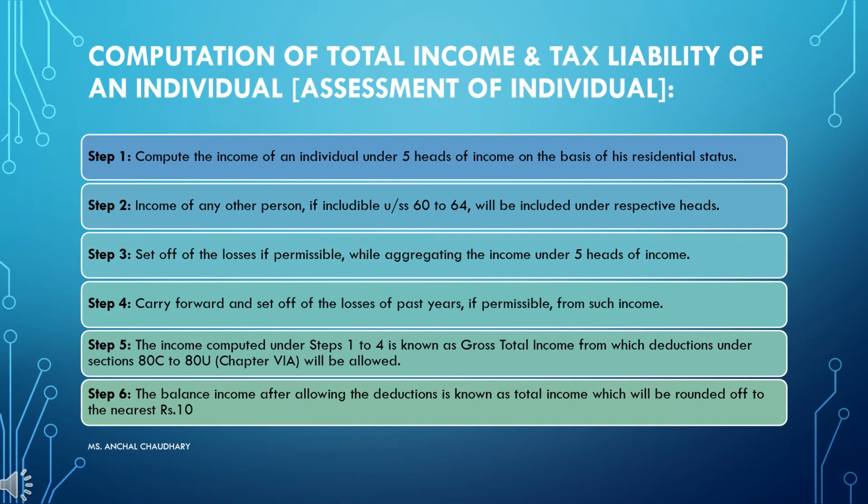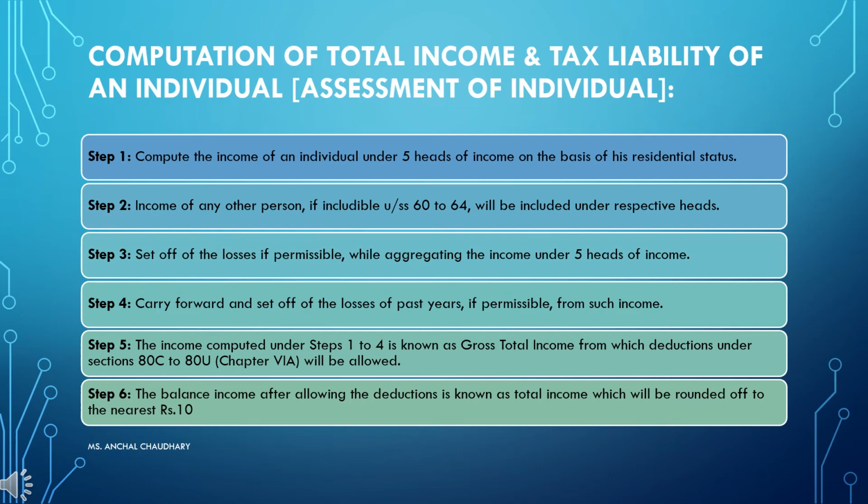Then step 2 is income of any other person, if includable under sections 60 to 64, will be included under the respective heads. If there is any income which is related to another person apart from the individual, then you determine under what head that income will be included.